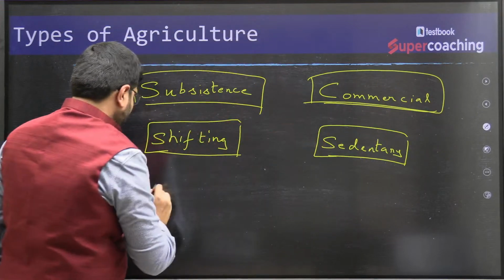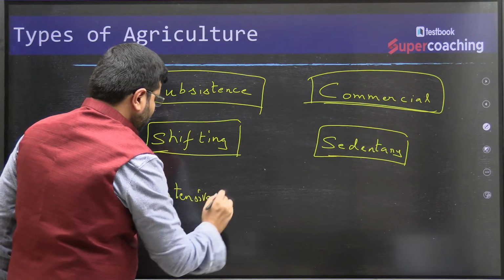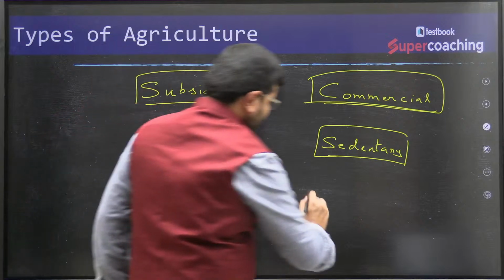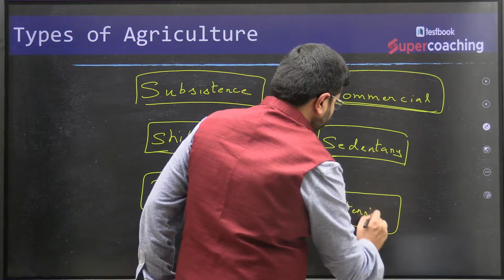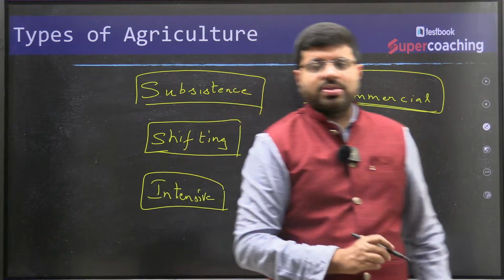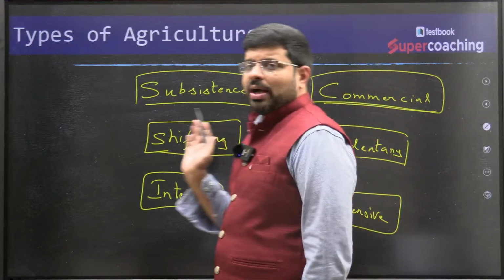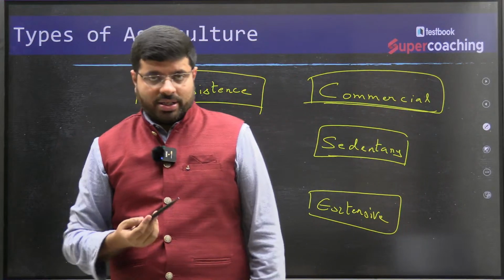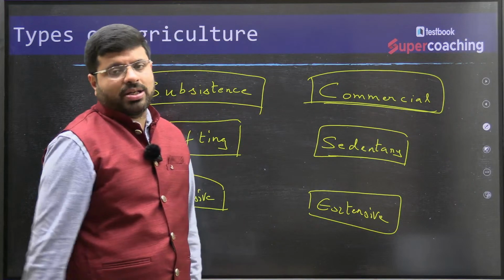Then you also have intensive versus extensive. So you can have a variety of agriculture crops which can grow in our country in terms of using different kinds of things. Now every word has a particular meaning.